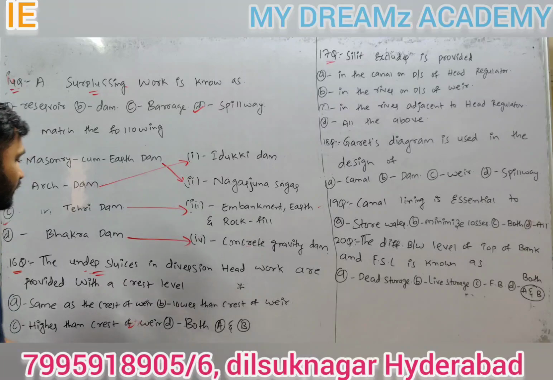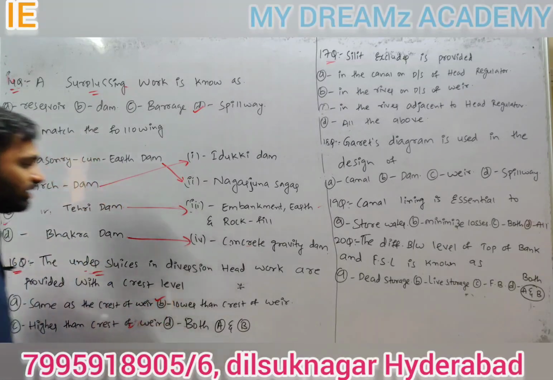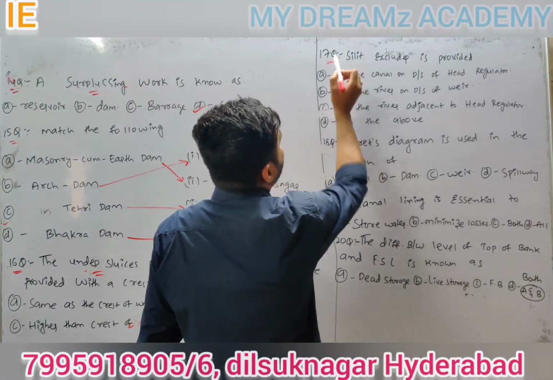As we know, under sluices are provided below the gap. So the answer is lower than the crest of weir. Next, coming to 17th question.